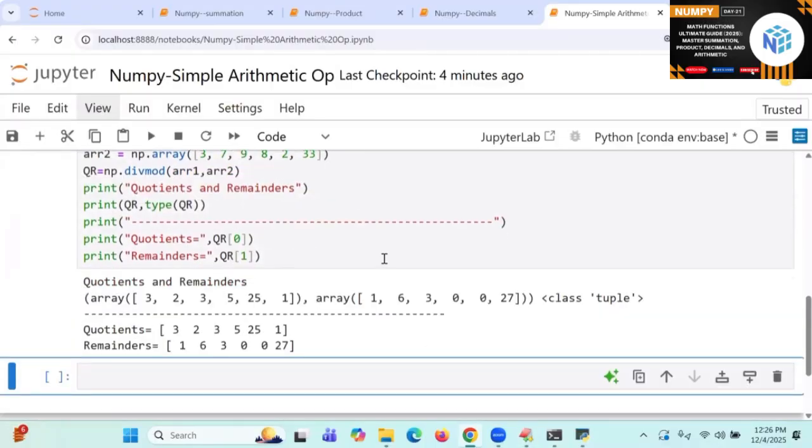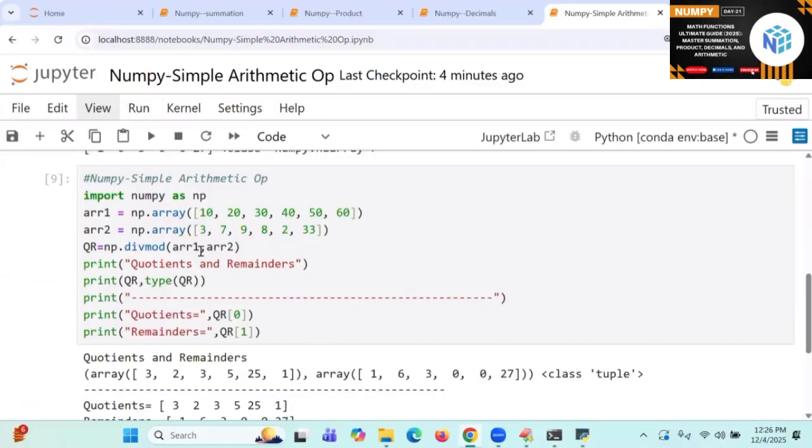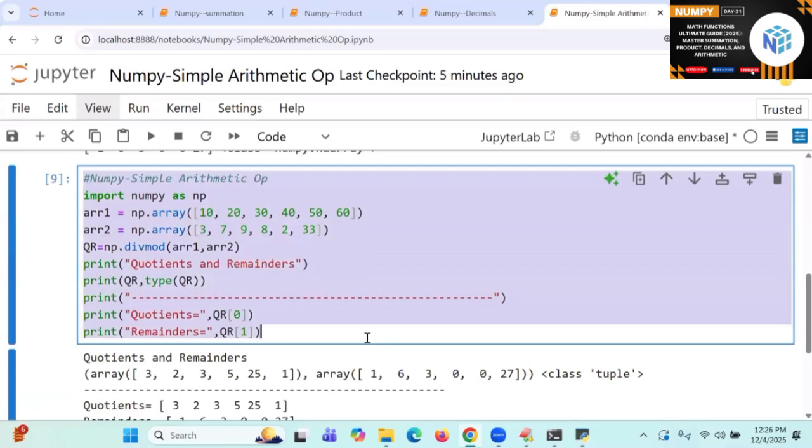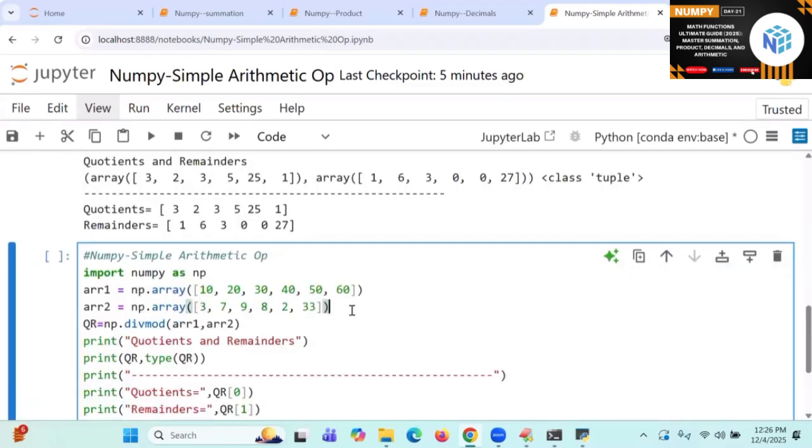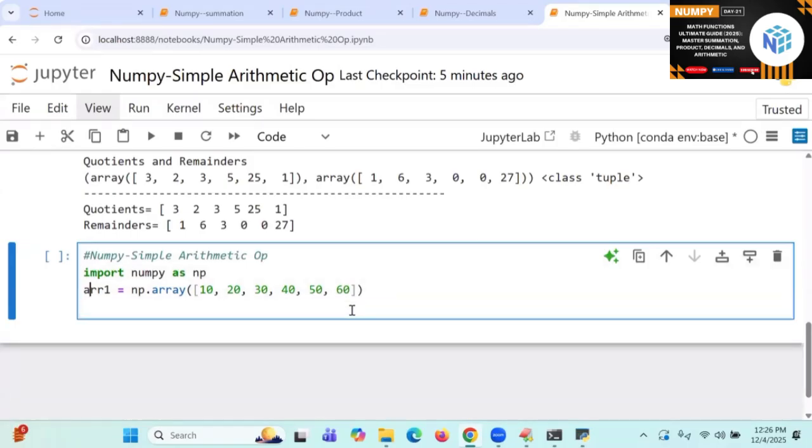Next I will go to the absolute function. I want to take it, so go to the absolute functions. I will take a simple array: minus 20, minus 40, minus 40.5, minus 4.5, something like minus 60.